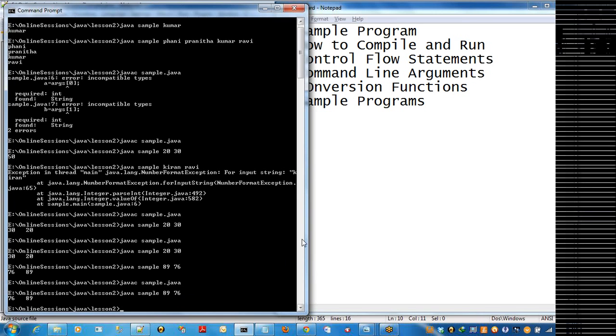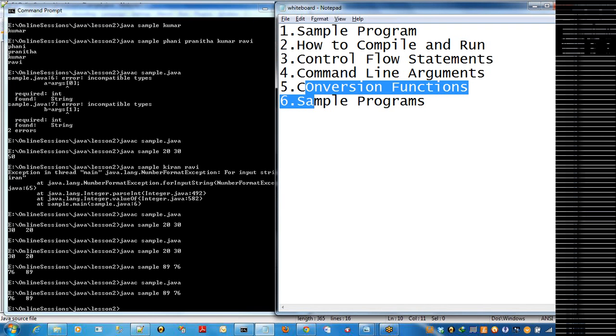Clear? Right. Like this, for each and every program, there are different methods. You can try out, and I'll give some programs. You can try out those.